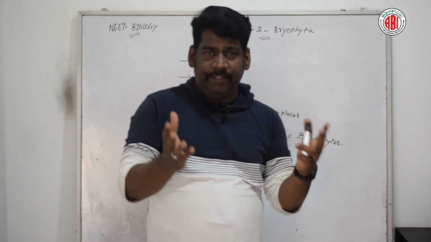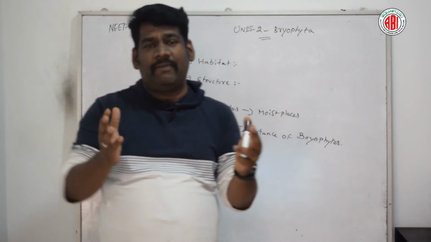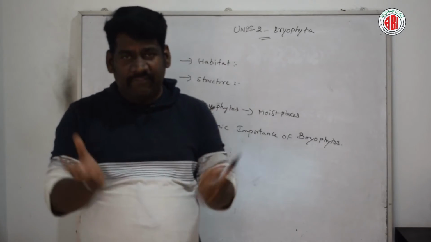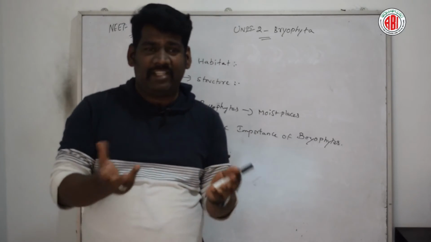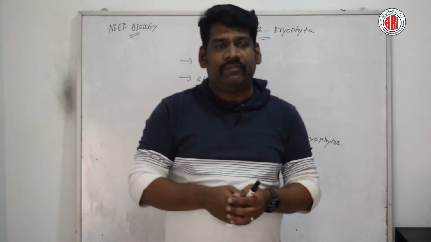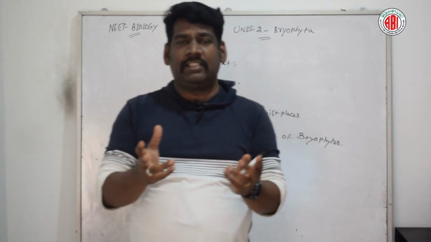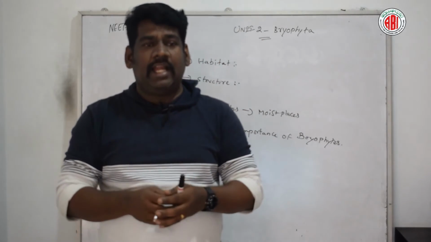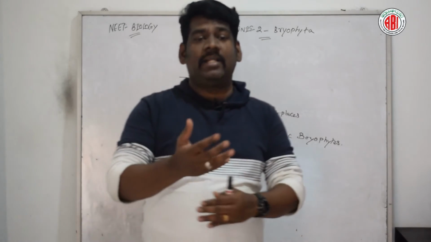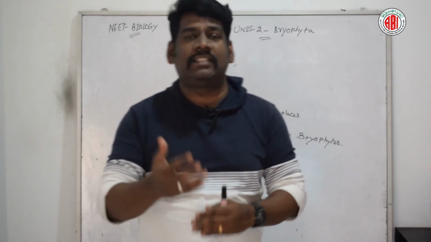The archegonium is a multicellular, flask-shaped, flower-vase-like structure. Its lower dilated and swollen part is called the venter, and the slender elongated upper part is called the neck.